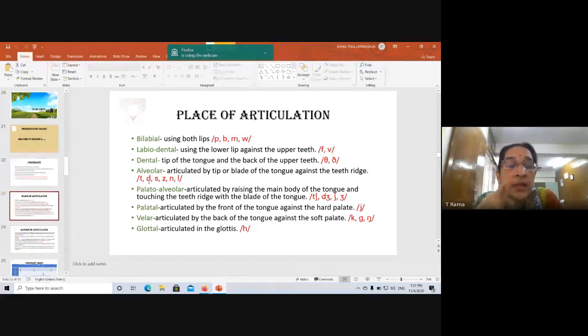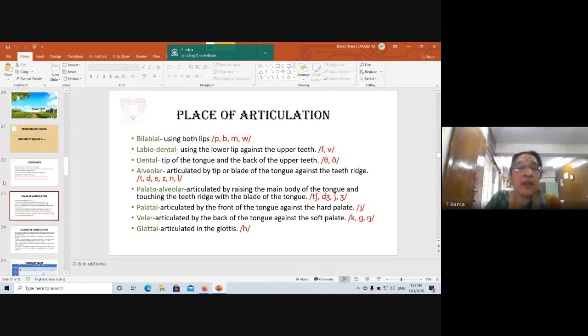Then the next sound is s. The sound is s actually. Okay. Then the next one is z. The sound is z like buzz. Hiss, H-I-S-S, hiss. That is this sound. Okay. Then this is n. When you say n, we are adding a vowel sound. Otherwise it is n. And this is l. Can you feel your tip of the tongue is touching the teeth ridge for this, right? Can you feel it? Now you have to pronounce each sound like this to understand what this sentence means here.